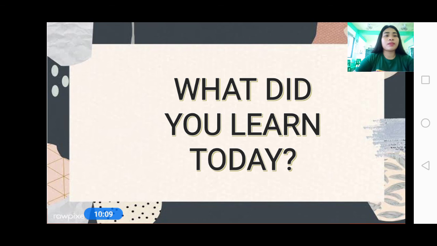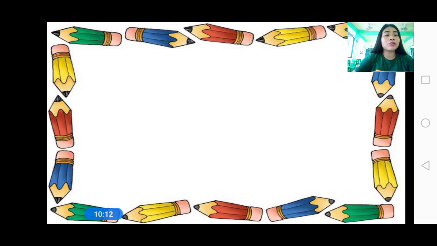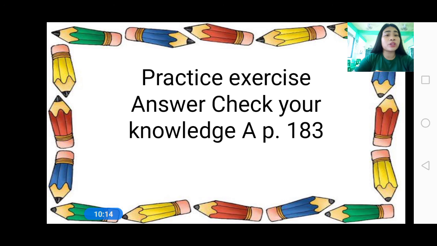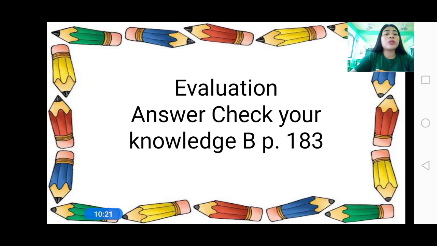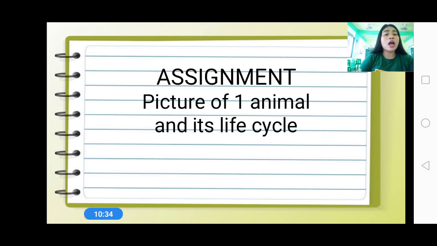If you really did understand the lesson, let us proceed to your practice exercise, wherein you're going to answer Check Your Knowledge, letter A, page 183, and your evaluation will be Check Your Knowledge, letter B, page 183. Don't forget to answer your practice exercise and your evaluation because I am going to check it. And here is your assignment. Give me a picture of one animal and its life cycle. Don't forget to do your assignment because I'm going to check it as well.